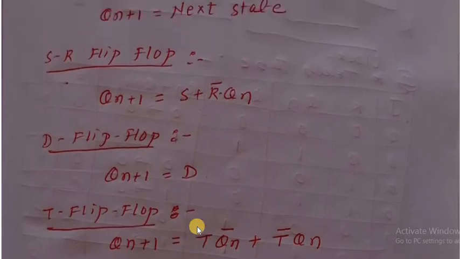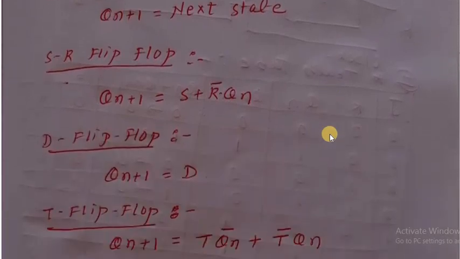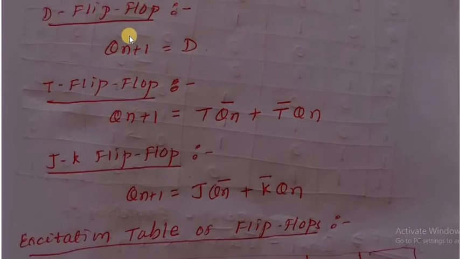These are very important equations, the characteristic equations of flip-flops. The characteristic equation of a flip-flop means it defines Qn plus 1 by using the input and present state. In the D flip-flop, Qn plus 1 is equal to D. For the T flip-flop, Qn plus 1 is equal to T Qn bar plus T bar Qn.